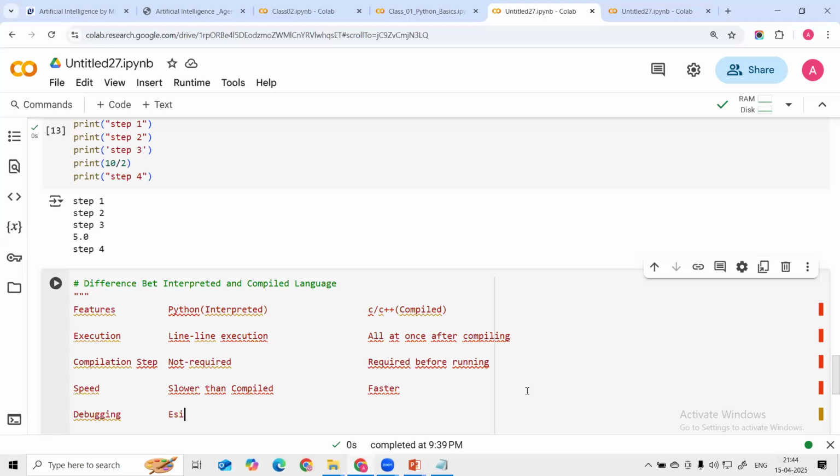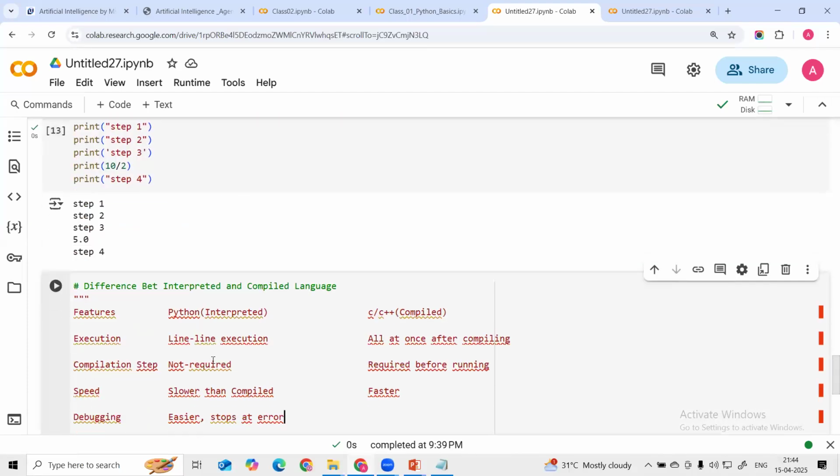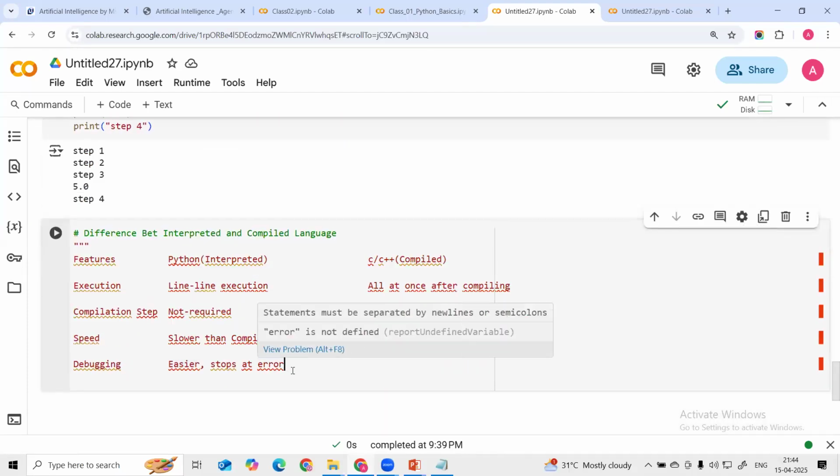So it's easier, and it stops at errors. Okay, it will stop at errors. It is easier debugging, right? You can see, guys, here we saw, right? Debugging is easier, which means whenever you get an error, it is going to stop. That is the reason this is very easy debugging, and it stops at the error.